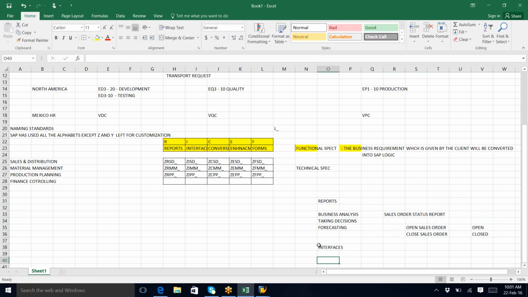Interfaces means user screen. Users, where we are developing the program. Not really. I'll explain to you. Interfaces are very, very important nowadays for an ABAPer. First point.